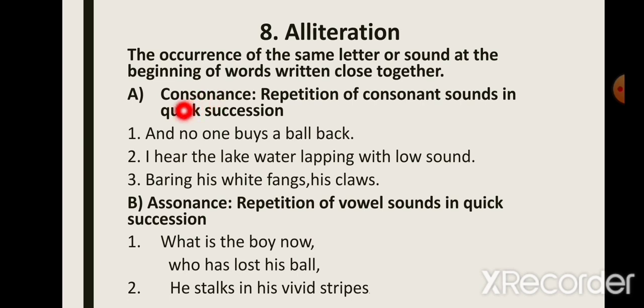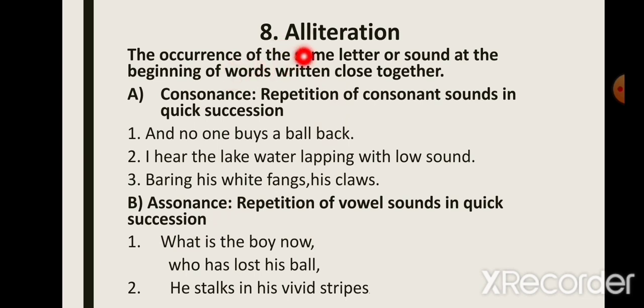Now I have also taken up consonance and assonance here along with alliteration because these are closely related to alliteration. In fact, we can call them subsets, or parts, of alliteration. In consonance, there is a repetition of consonant sounds in quick succession, while in assonance, there is a repetition of vowel sounds in quick succession.